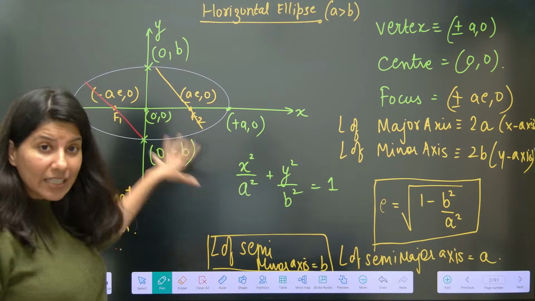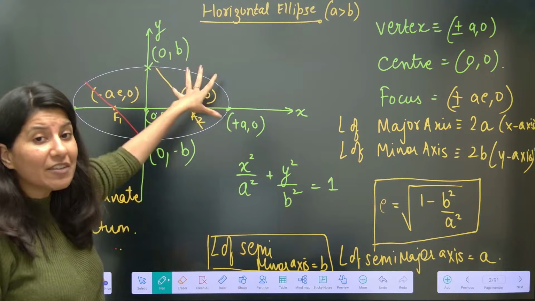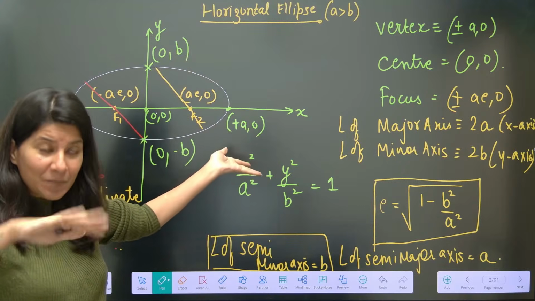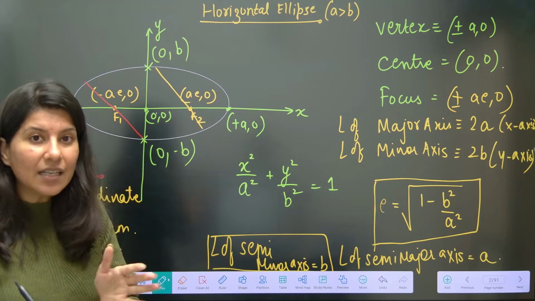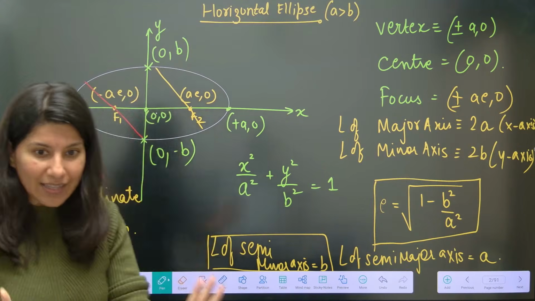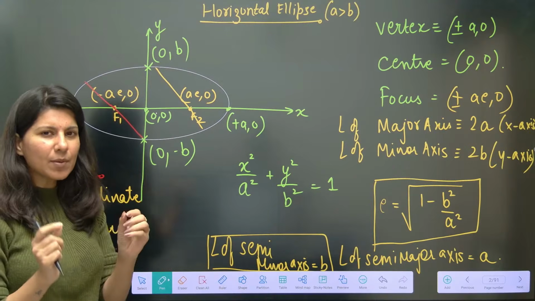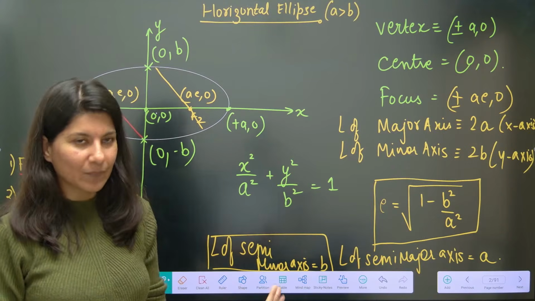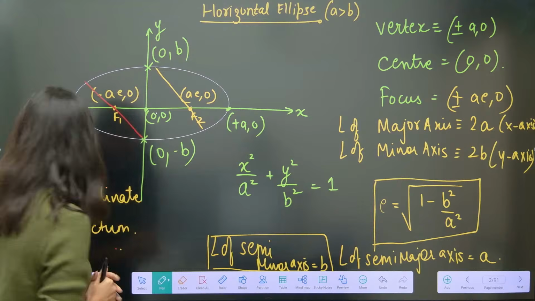No, I didn't complete hyperbola. We are starting with ellipse. Today, this is the very beginning of this session. Once ellipse is done, we will be doing a comparative study of ellipse and hyperbola. Together we are doing it. We are studying ellipse and hyperbola in a little bit different manner today.